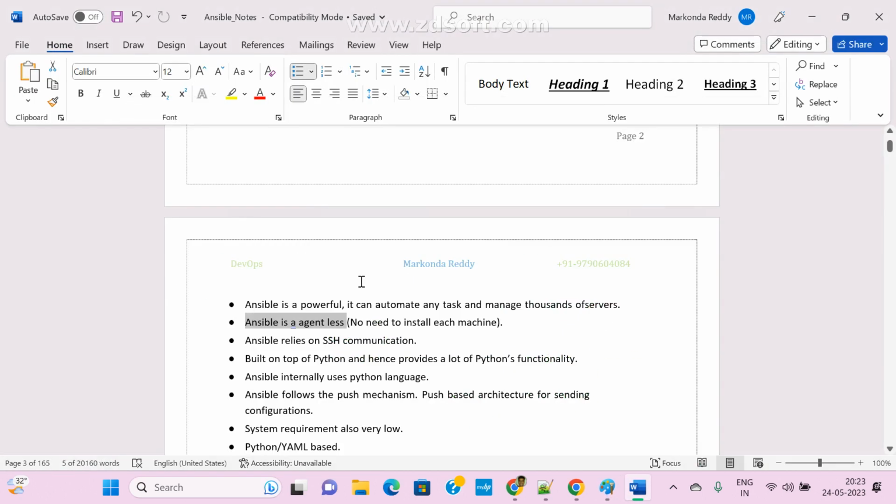So Ansible, there is no need to install on each machine. Ansible is agentless. Only on one machine we install Ansible, and on the remaining machines there is no need to install anything. We just copy the SSH key, and this is for communication purposes.